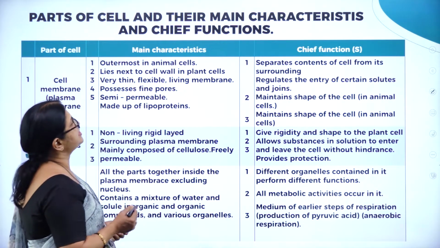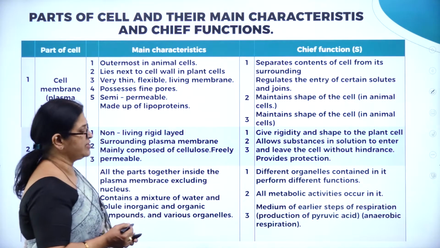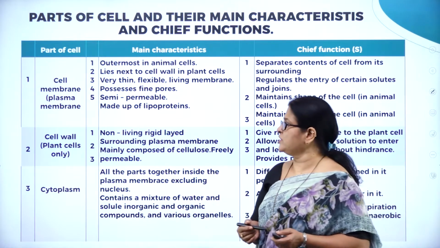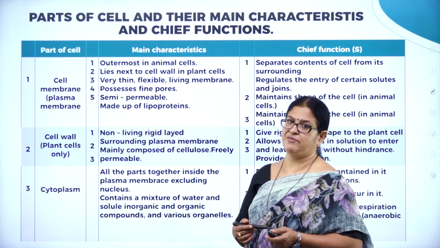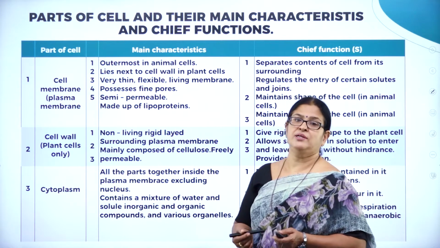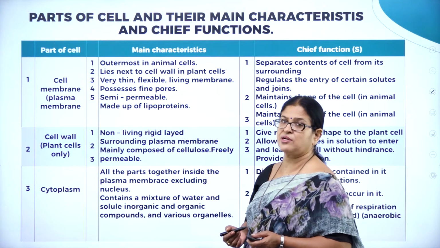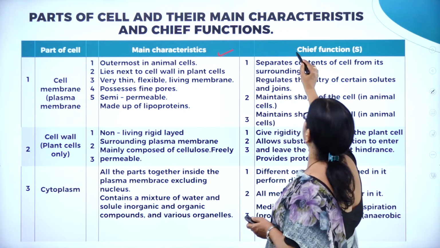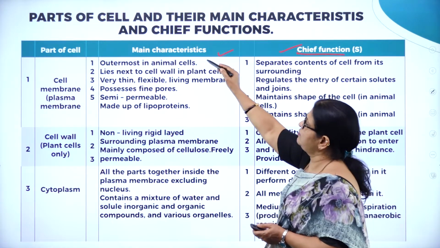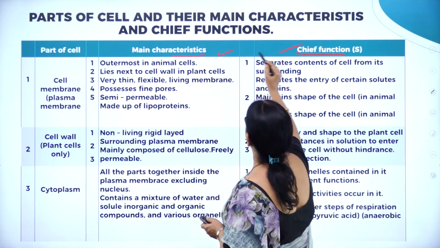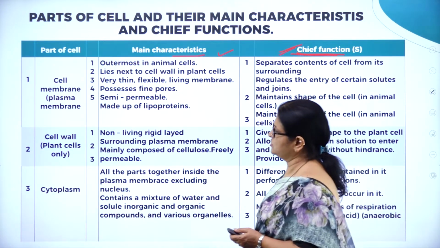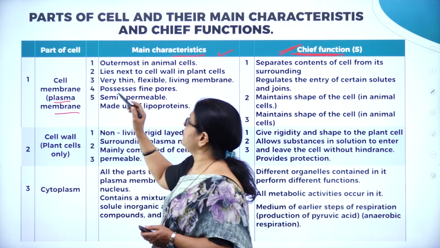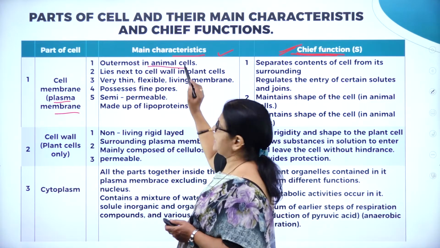Now, the parts of the cell and their main characteristics and chief functions. So far we have studied all the cell organelles. Let us summarize them one by one with their functions. This column contains the main characteristic features, and this is the chief function. Cell membrane, as we know, is also called the plasma membrane.